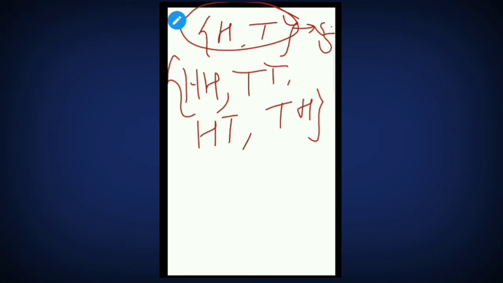I have written it by S. Okay. Okay, students, you have got the sample space. All of you have got the sample space. I think all of you are getting it very well.